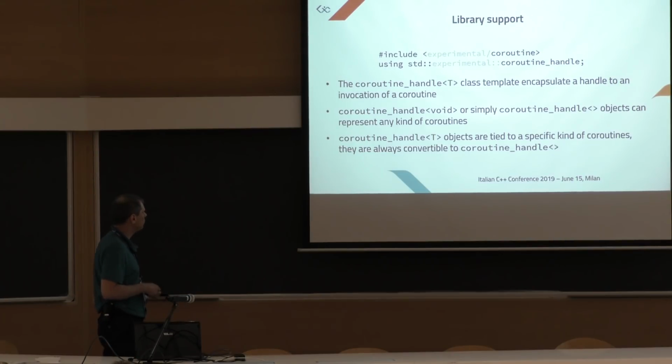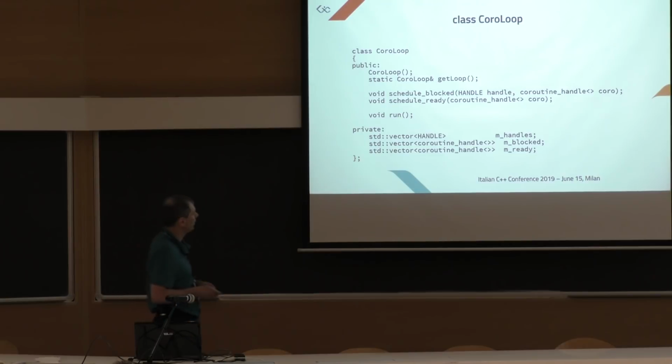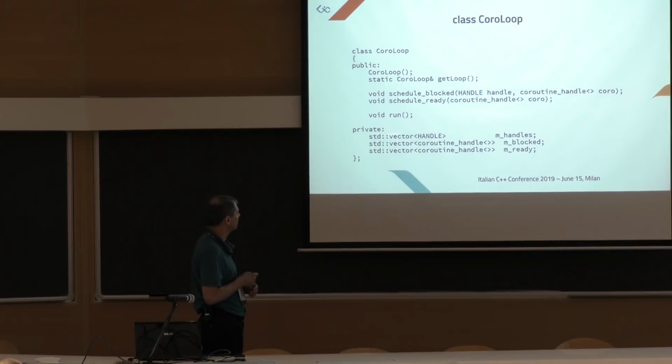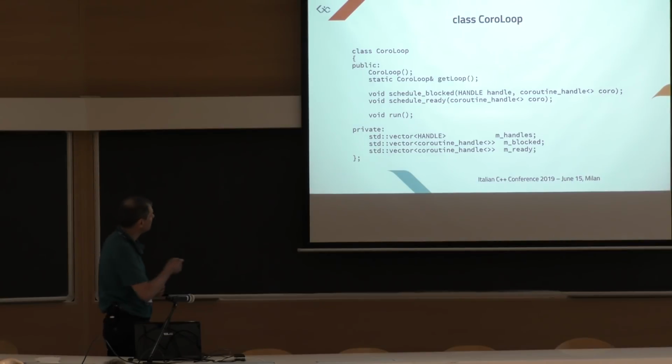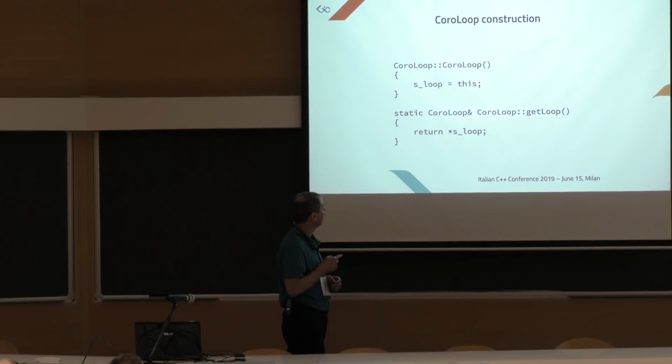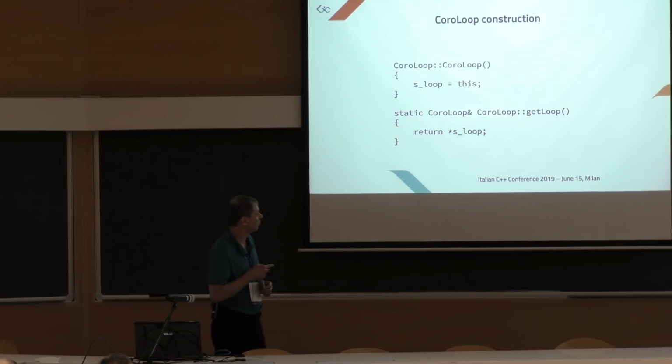So how do we write the coro loop class? It's actually very easy. It has a bunch of vectors that hold coroutine handles, and a few functions. We see the functions one at a time. We have the default constructor.